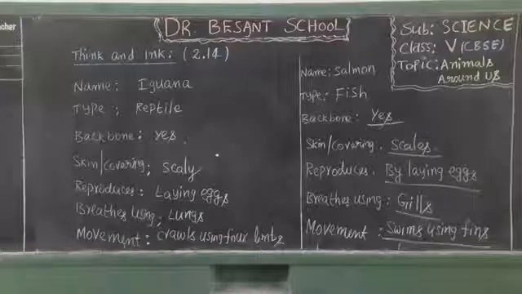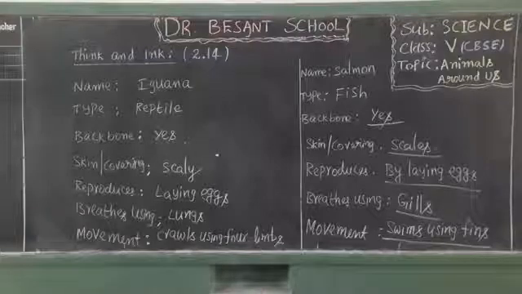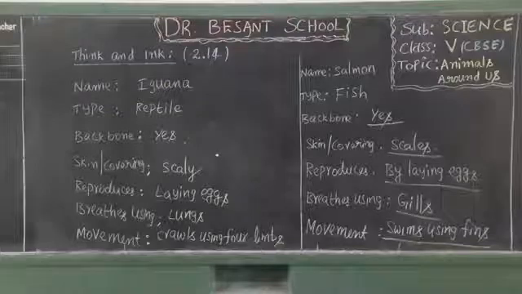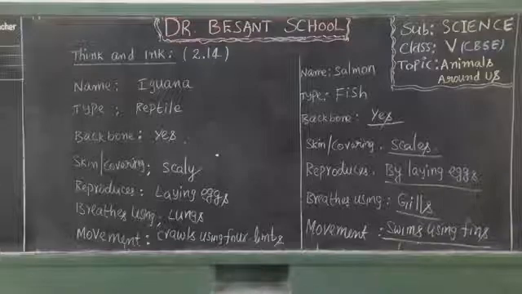You might have observed and witnessed so many lizards. So this iguana is one of the herbivorous lizards. And these are generally present in Mexico, Central America, South America and the Caribbean islands. Herbivorous means which eat only plants. Where can we find them? Yes, Mexico, Central America, South America and even the Caribbean islands. You can witness these iguanas. Okay, my students.